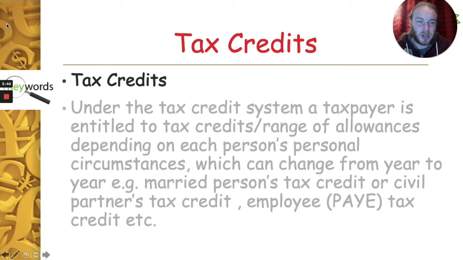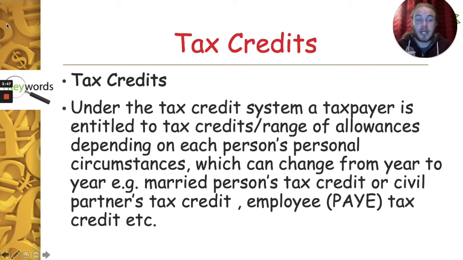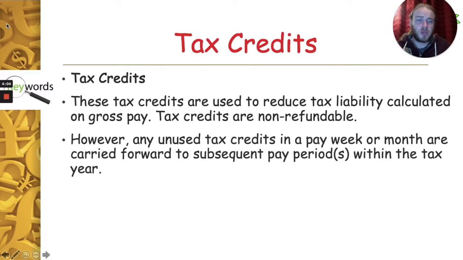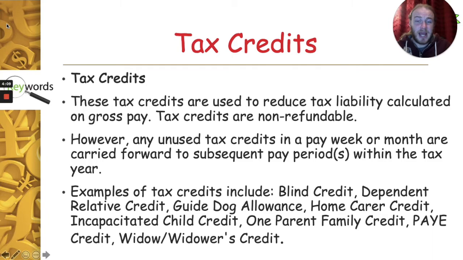Tax credits, on the other hand, reduce the amount of tax that a person has to pay. So it's an allowance, and it's based on everyone's individual personal circumstances, which can change from year to year, by the way. So, for example, if you're married or civil partners, or your employee tax credit, so there are different types of tax credits available to people. They reduce the tax liability, and it's calculated based on the gross pay. Any unused tax credits in a pay week or month are carried forward to the next pay period, so next week or next month, within the same tax year.